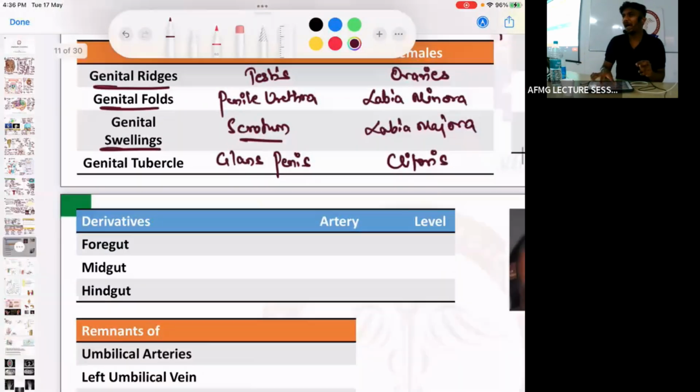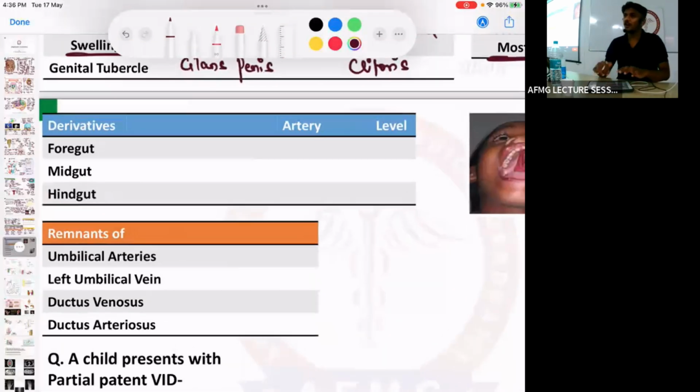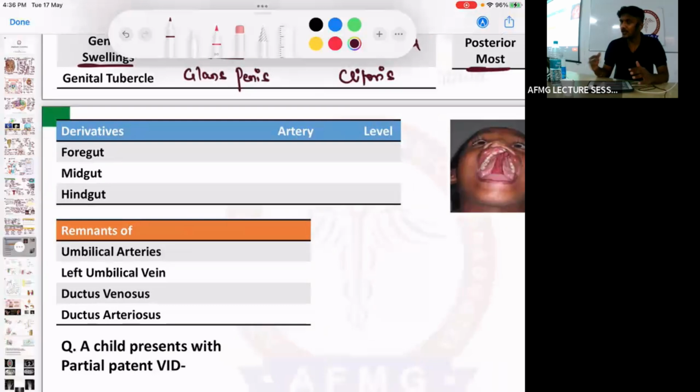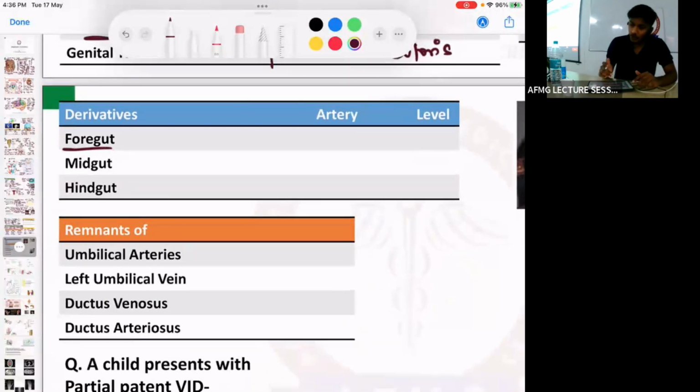And there are different types of papillae होते हैं tongue में. Okay, taste buds होते हैं. Circumvallate, filiform, fungiform, all of those papillae are present on the tongue surface. Then if I talk about foregut derivatives, foregut develops up to the second part of the duodenum.